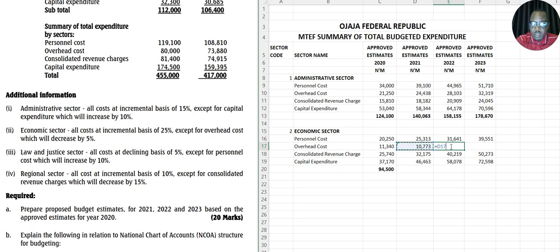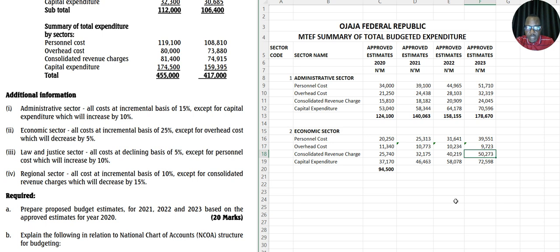Equals this multiply by 0.95. Okay, this will give us an amount also. Equals this multiply by 0.95. So that should give us what we're looking for.